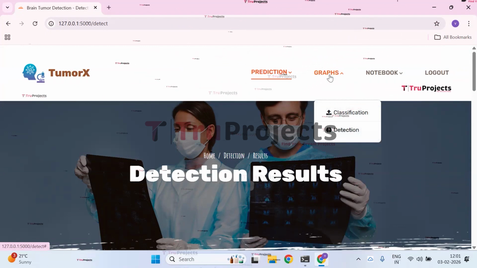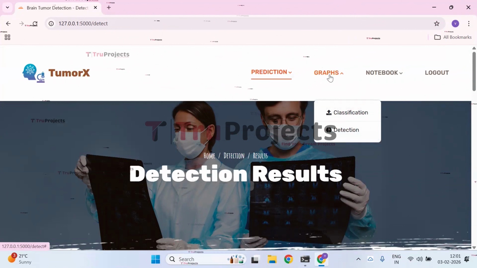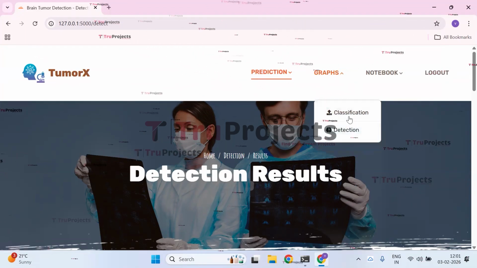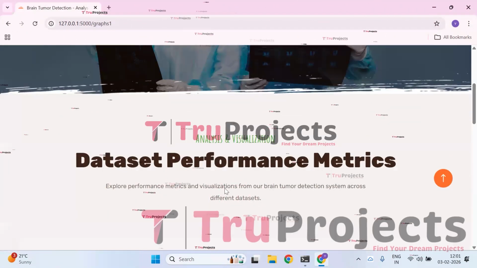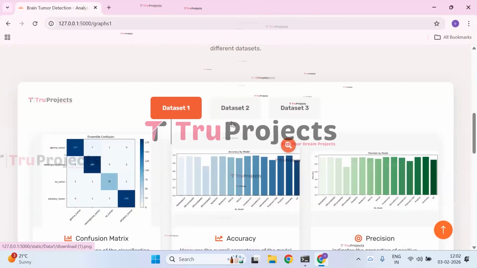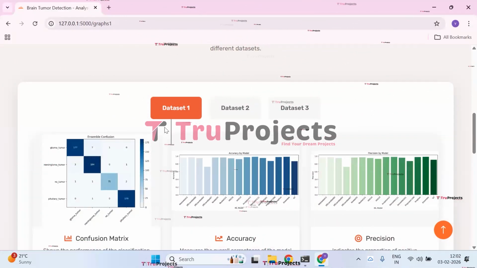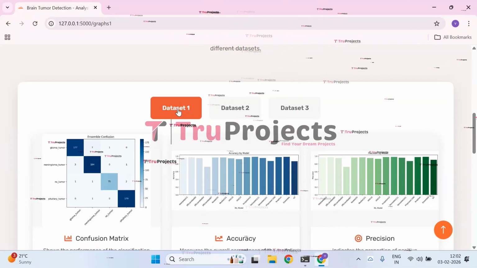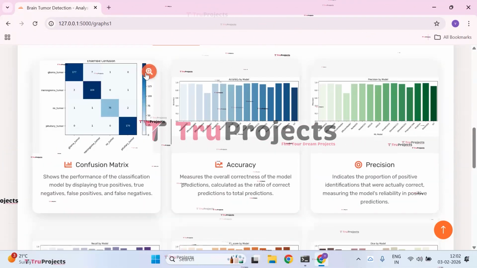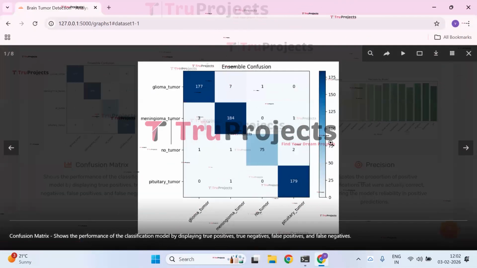Click on the Graphs button. As we are dealing with classification and detection, let us check one by one. Firstly, click on Classification, so that the classification graphs will be displayed. As we are using three different data sets, let us check graphs for each data set. Firstly, for data set 1. First, we have the confusion matrix graph.